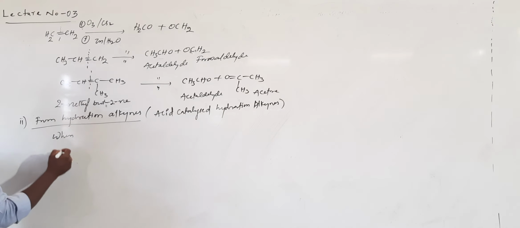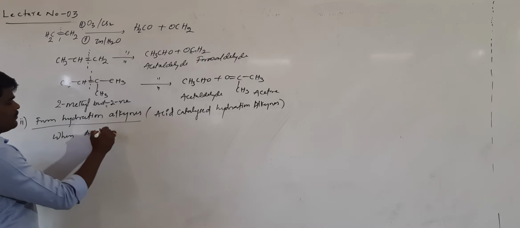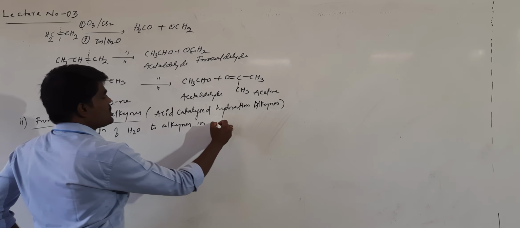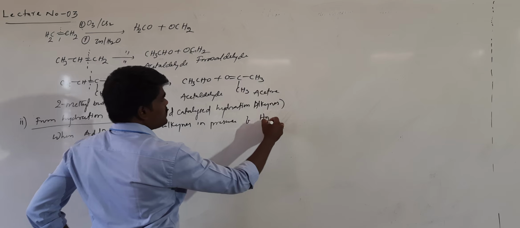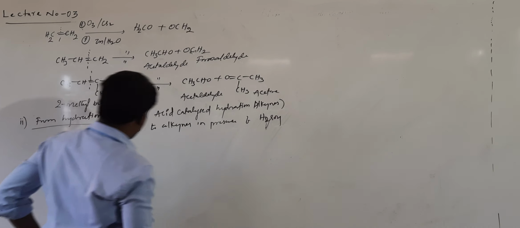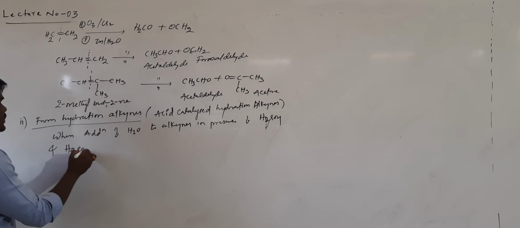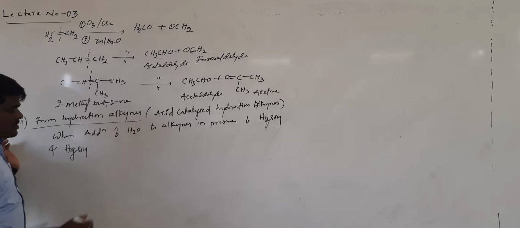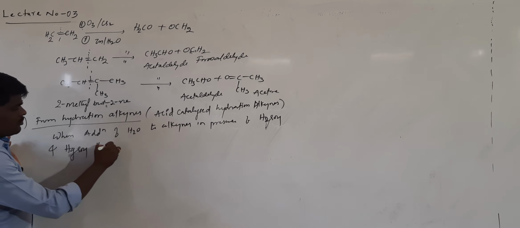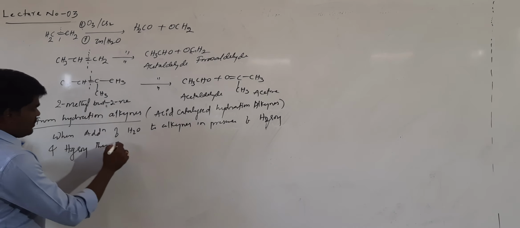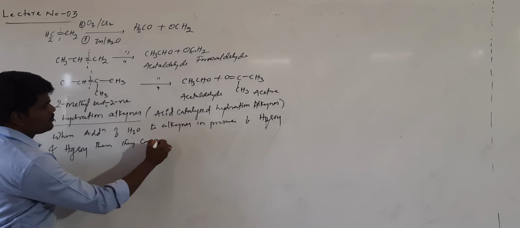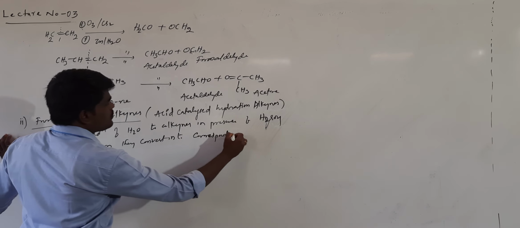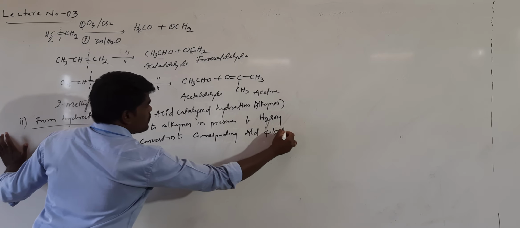When water is added to alkynes in the presence of H2SO4 and HgSO4, mercuric sulfate, they convert into the corresponding aldehydes and ketones.